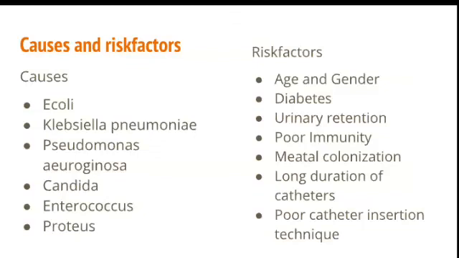What are all the causes of CAUTI? E. coli, Klebsiella pneumoniae, Pseudomonas aeruginosa, Candida, Enterococcus and Proteus. These are the main microorganisms which may cause catheter associated infection. Risk factors, of course, a lot of risk factors are involved. It depends upon age and gender. Females are more prone to catheter associated infection than males because they have a very short urethra. So age and gender. Diabetes, patients with diabetes have a high chance of getting catheter associated